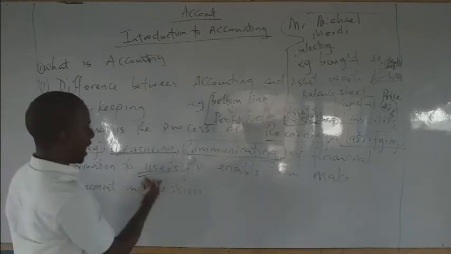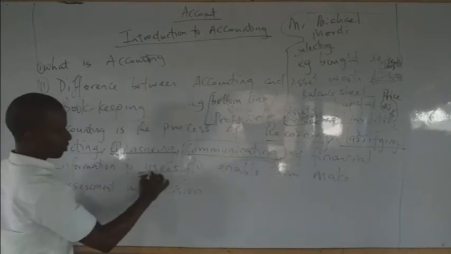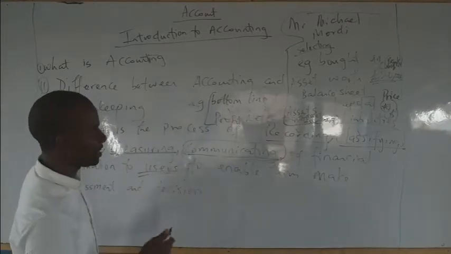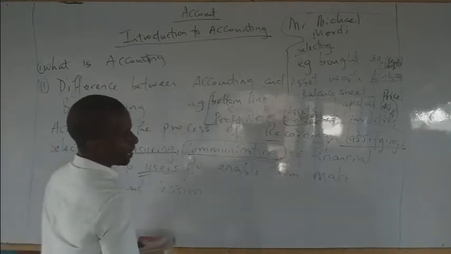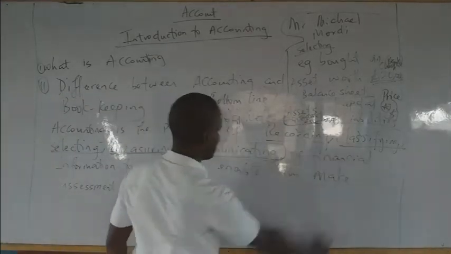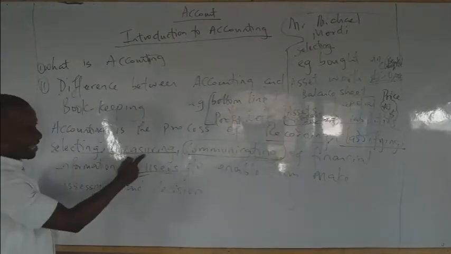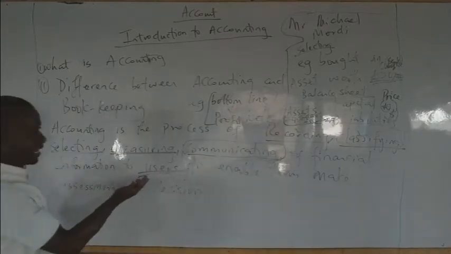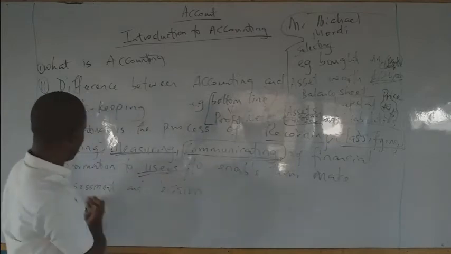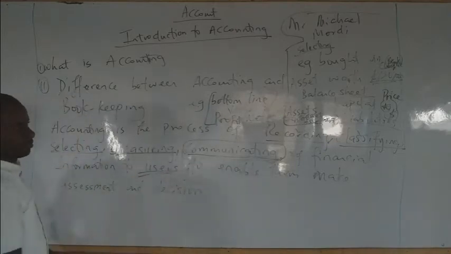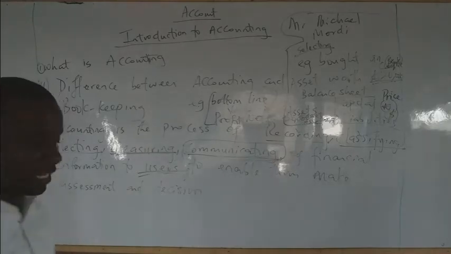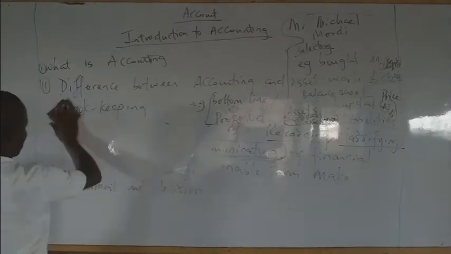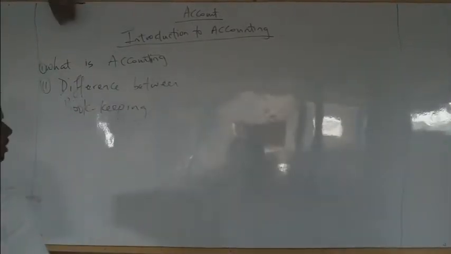And who are these users of accounting? As we go on, we'll look at each of them and we'll tell you why they need the information. But please take note. The essence of accounting is recording, classifying, selecting, measuring, communicating of financial information to enable you, the users, to make assessments and decisions. Now, hope you got that. Now let's move ahead. We're going to look at bookkeeping. What do you think bookkeeping is?